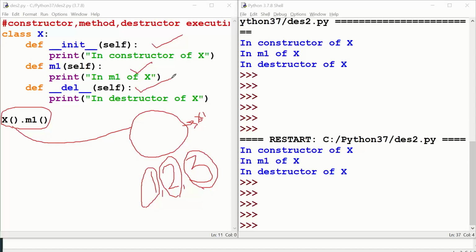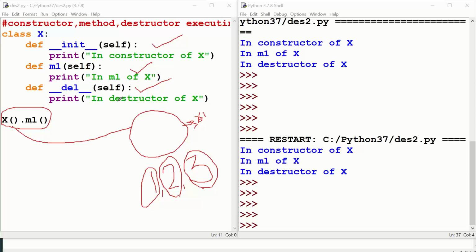Since the object got deleted, our destructor got executed. Understand? In simple terms, since no reference variables exist for this object, it is coming and going without sitting in the memory location. While coming and going, it executed m1. So that is the understanding. Interesting syntax, right?